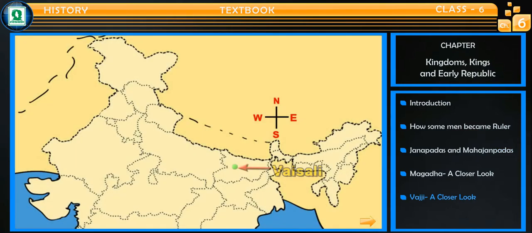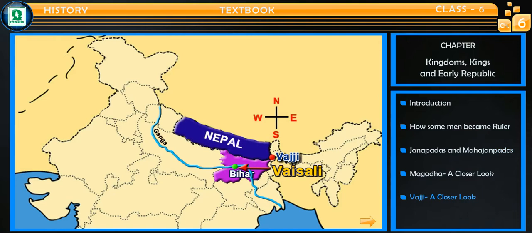Vajji, a closer look. Centered around the Vaisali district of Bihar, the Vajjis were located north of the Ganga. This Mahajanapada extended up to the hills of Nepal in the north. It was separated from Kosala by the river Gandak.